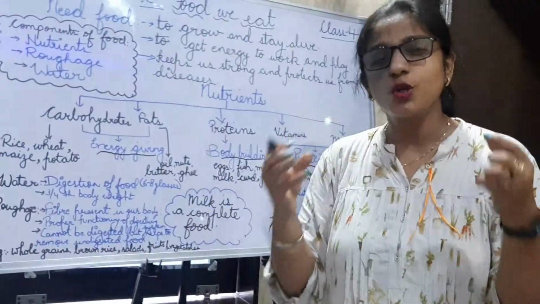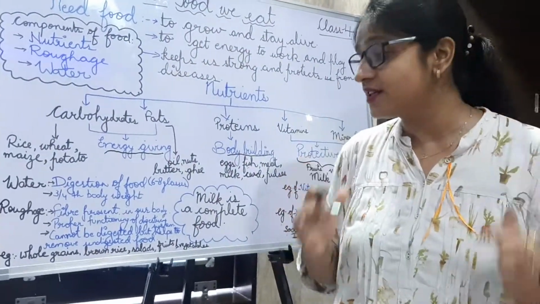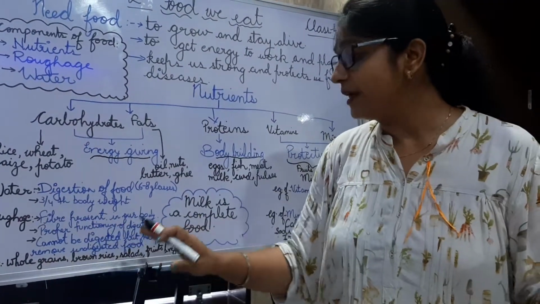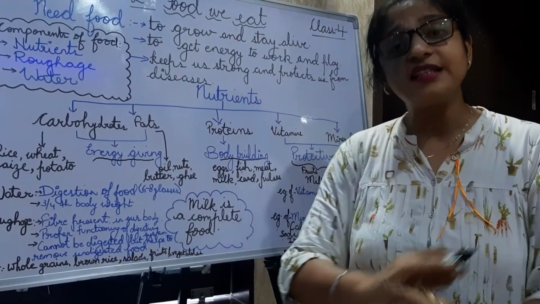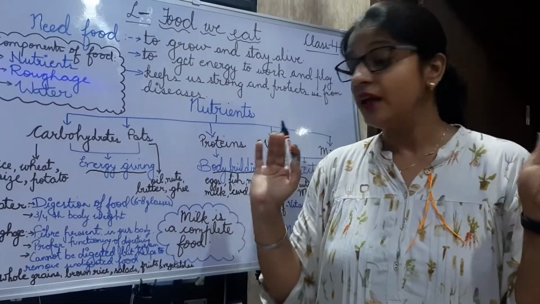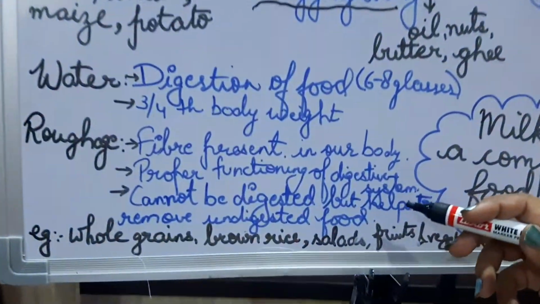Roughage is also present in our body. It helps in the proper functioning of the digestive system. Roughage cannot be digested, but it helps to remove the undigested food from our body. Examples of roughage are brown rice, salads, whole grains, fruits and vegetables.